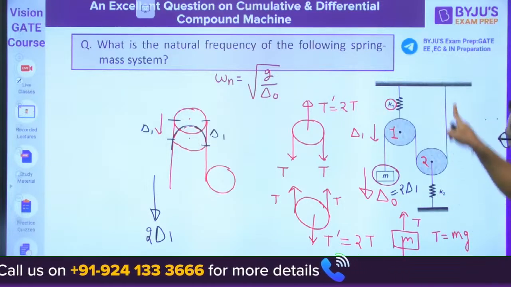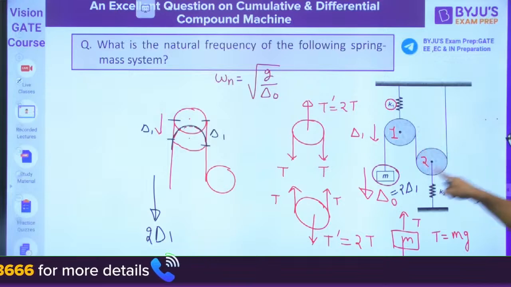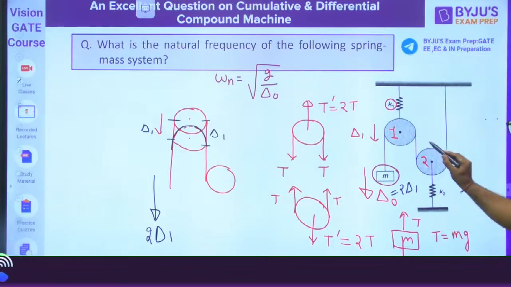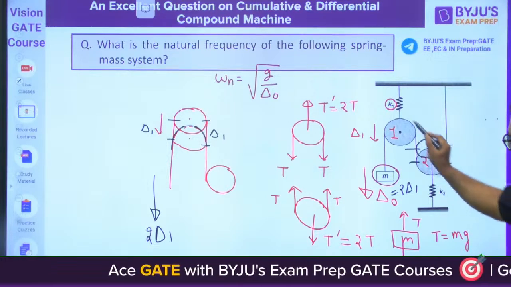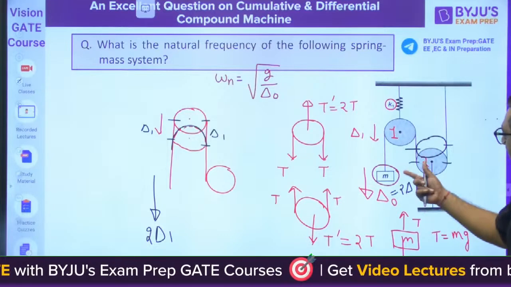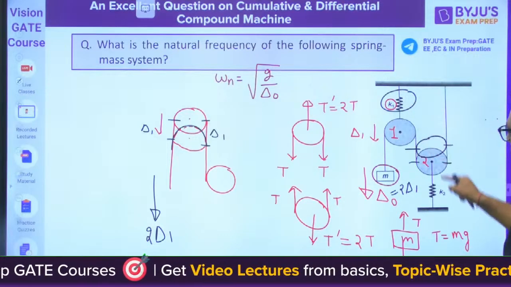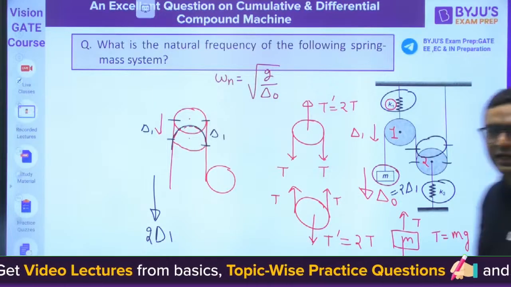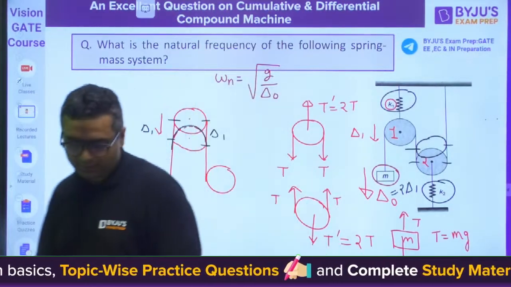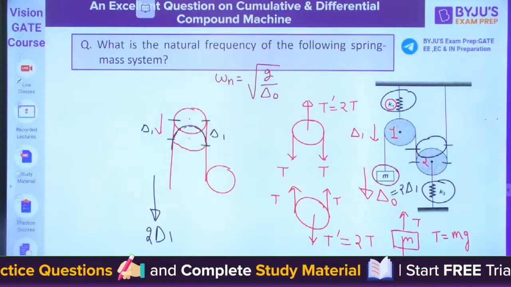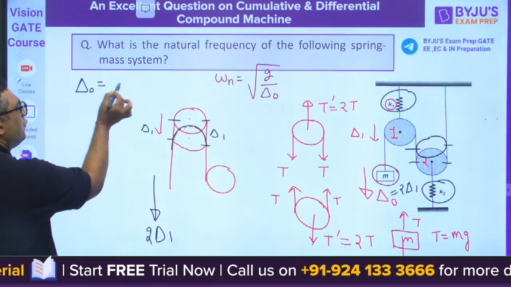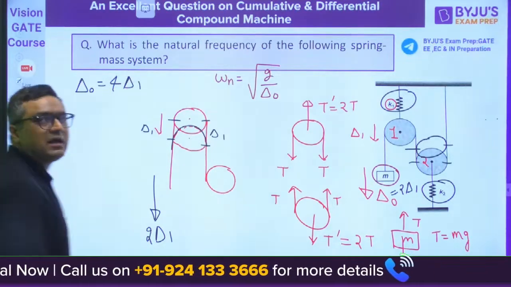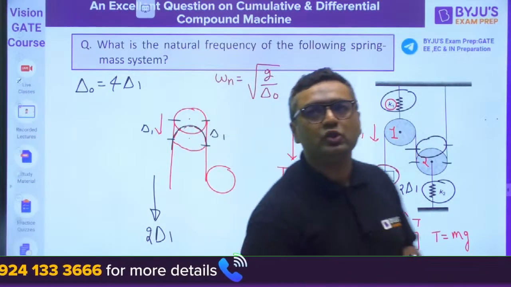But the same is happening on this side also. If this pulley moves to this situation, if this is delta 1, this is also delta 1. So here also 2 delta 1 will be going on. So can I say 2 delta 1 because of this spring, 2 delta 1 because of this spring? I will have delta naught is equal to 4 delta 1. Is it clear or not? Please tell me. So I can write delta naught is equal to 4 delta 1: 2 delta 1 because of one pulley, 2 delta 1 because of the other pulley.